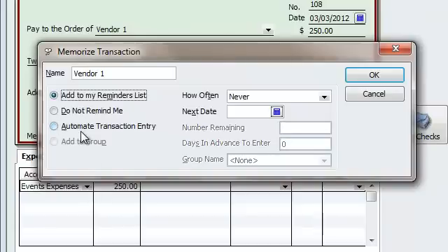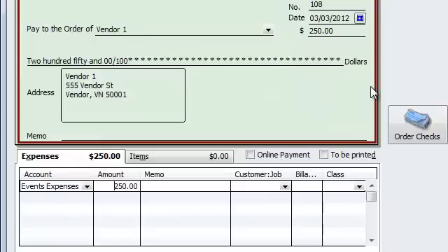Me, I still like to be in control at the end of the day. This is just a guide. It helps, but I'm not going to let it do all the work for me, because what if it does and you really didn't pay it the next month and you get audited and whoops? Well, that's if you do bank reconciliation. You should catch it. But the idea is to not make mistakes and to just be accurate with your books. In any case, I hope this really answers all you guys' questions regarding memorized transactions. There's not a whole lot to it.